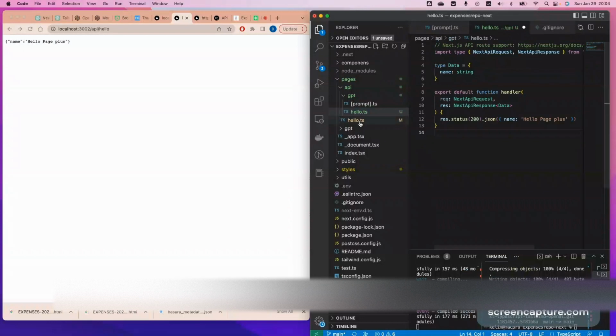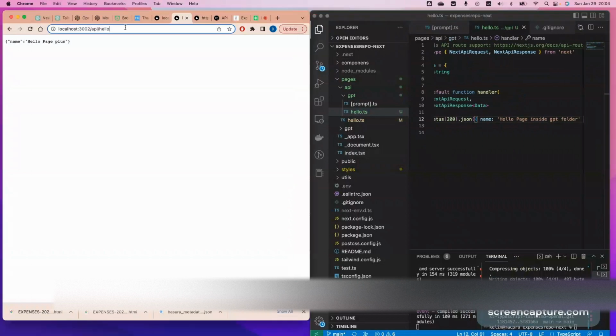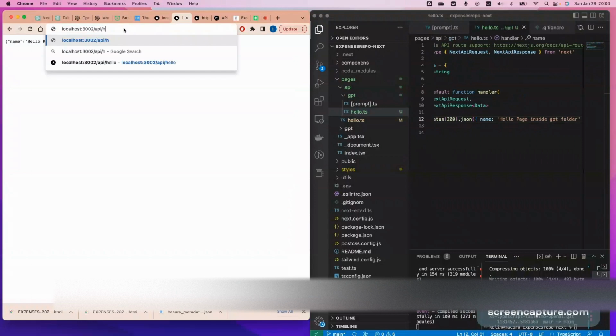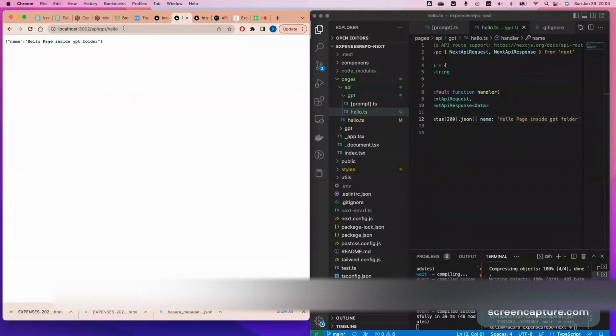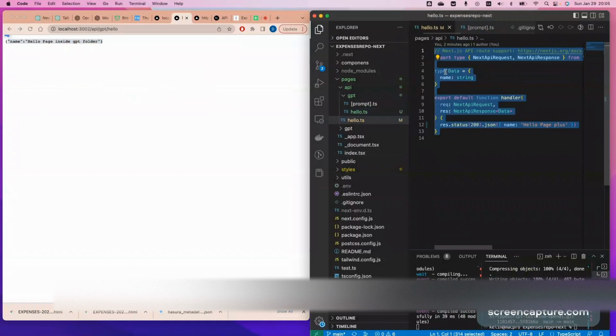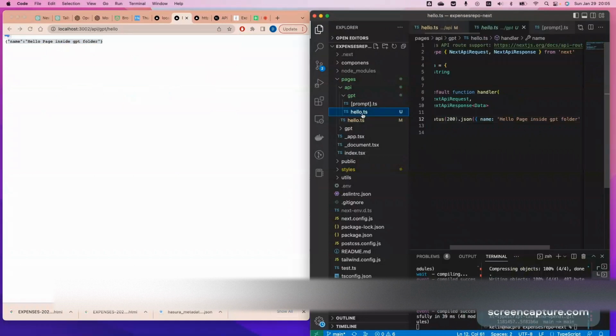The same thing, you do the hello right here, and it's the hello inside the GPT folder, right? So once you save it, and remember API, right? And I'm on the GPT folder, and it's the hello. Yeah, I will render that for you. That's the reason why the routing is super easy.